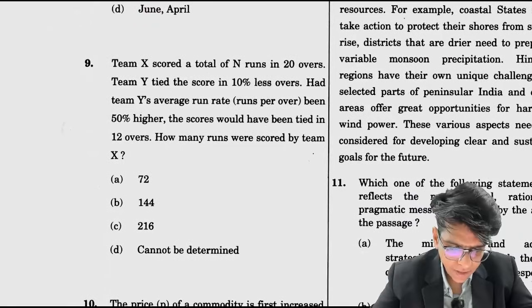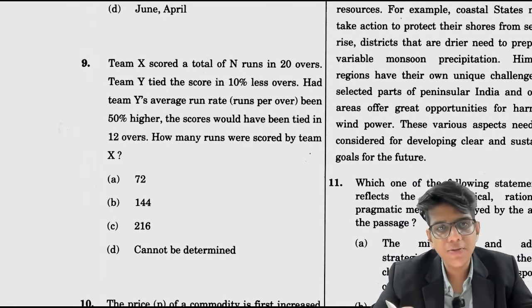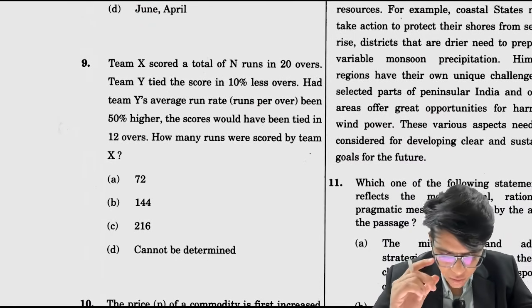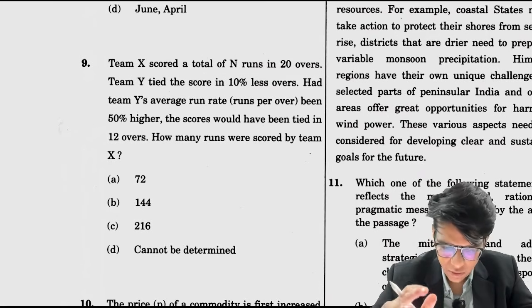चलो, let's see. Team X scored a total of n runs in 20 overs. Team Y scored the score in 10% less overs. ठीक है.